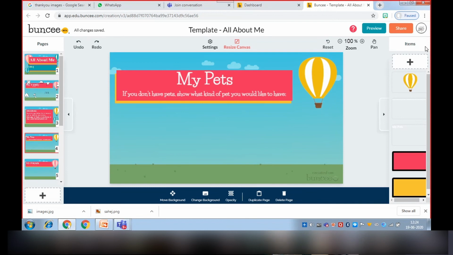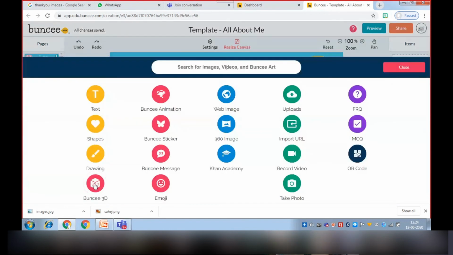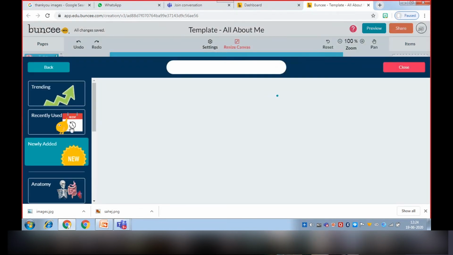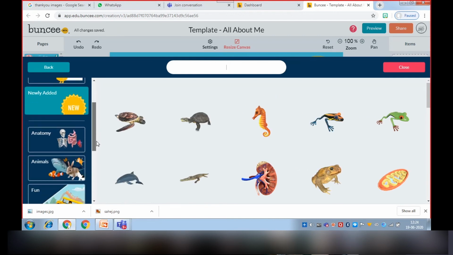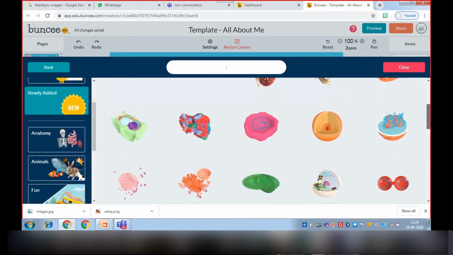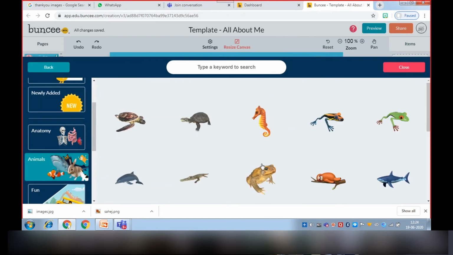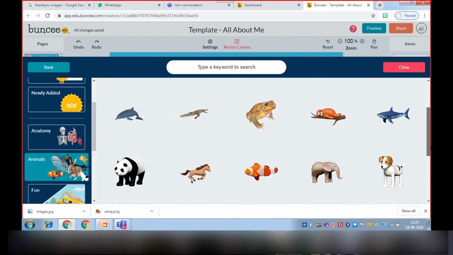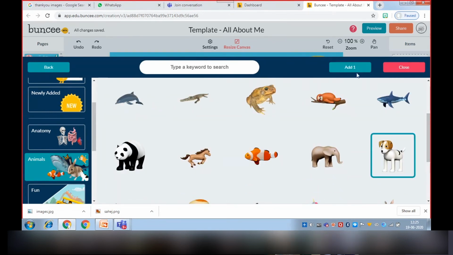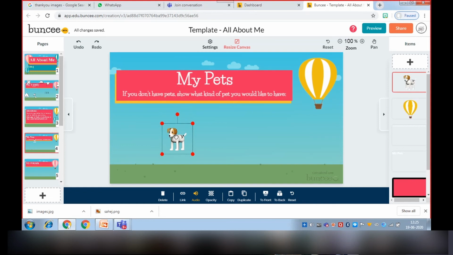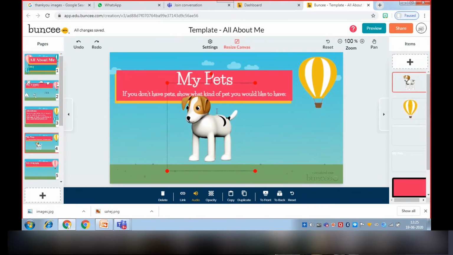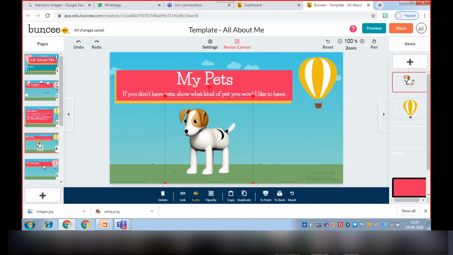My pet. So I can add a Bunchy 3D picture of a pet. So like we will drag this. We will go to animals. Then, so like this is a puppy. So we'll add. See, it is added. Now we can increase the size. We can also add more pictures. So let's move to the next slide.